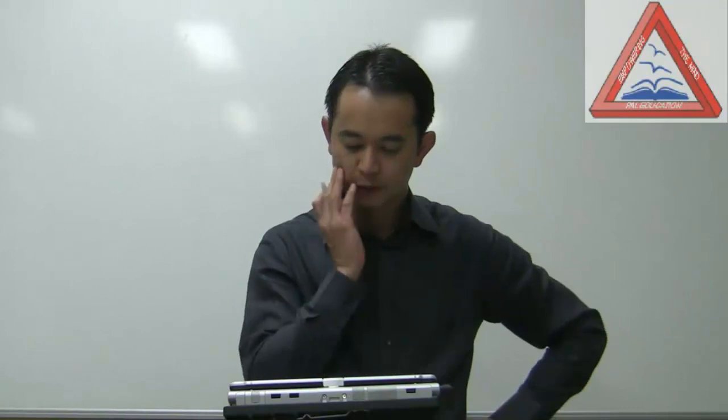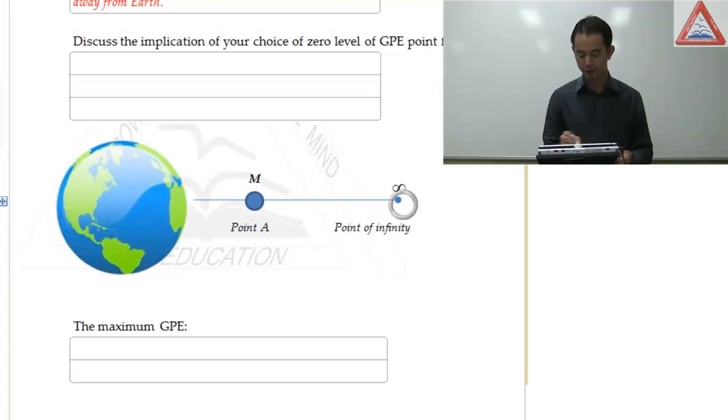Okay. Now, have you thought about it? The implication of the GPE at the point of infinity. Okay, in order to understand the implication, let's have a look at this diagram. As you can see here, the mass is at point A.